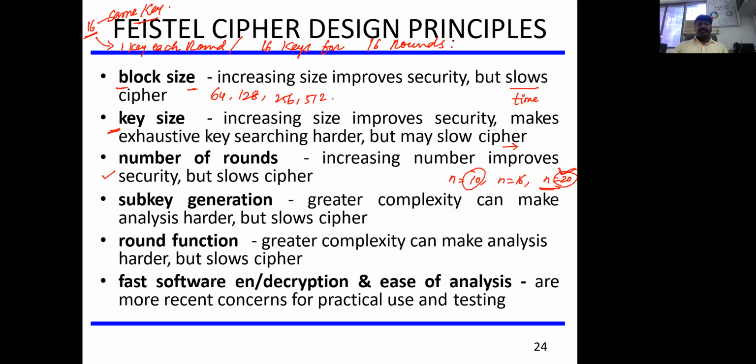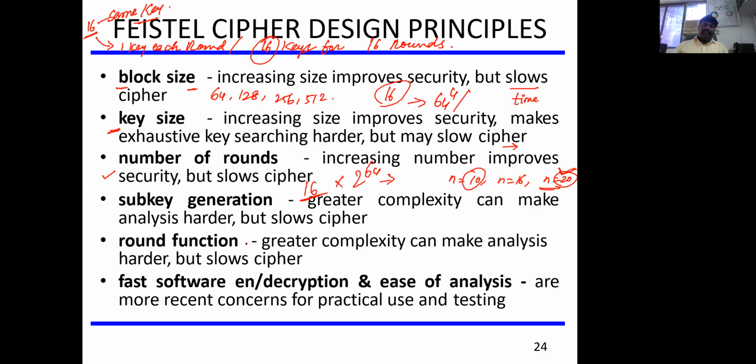Even if the attacker is strong enough to decrypt a key, it will take more time to find 16 keys, right? Let's assume each key is 64 bits, you need to try 2 power 64 combinations to get a single key, right? And this has to be repeated for 16 times. So it will be really difficult to crack the key when we are using different keys for different round functions, right?